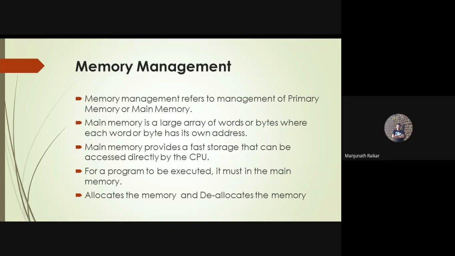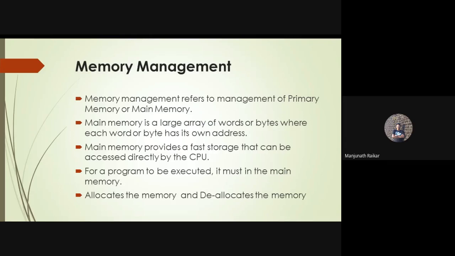Clear? For a program to be executed, it must be in the main memory. Whatever program we are going to execute must be loaded inside the main memory, and whatever program you want to run in your system runs with the help of main memory. Without main memory, we cannot run applications, right?